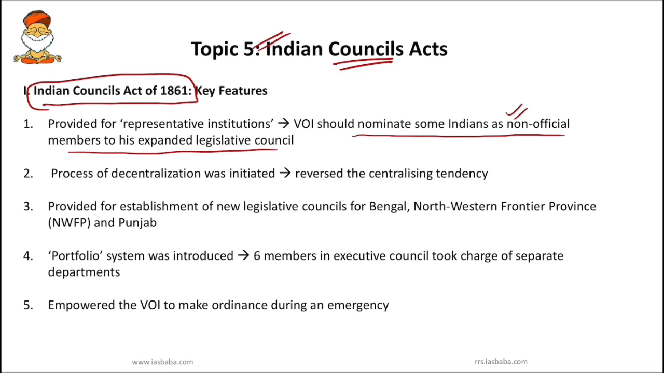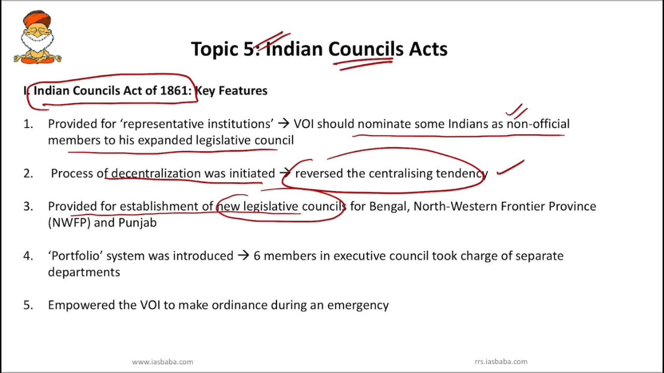Second one, the process of decentralization was initiated. So now the centralizing tendency which started from the Regulating Act of 1773, right now the process of decentralization was initiated, reversing the centralizing tendency. So what is decentralization? The devolution of powers, that is legislative powers, were restored to Bombay and Madras Presidency. Okay, and also this Indian Council Act of 1861 provided for establishment of new legislative councils, especially for Bengal, Northwestern Frontier Province and Punjab.